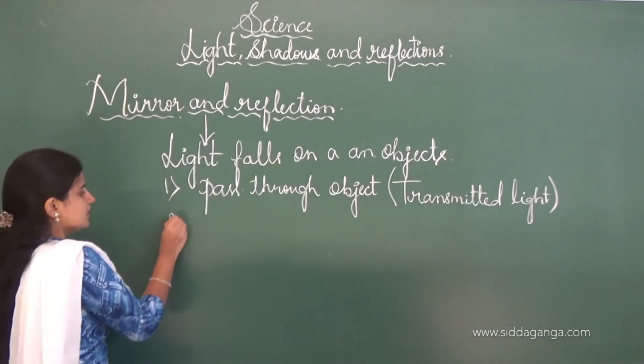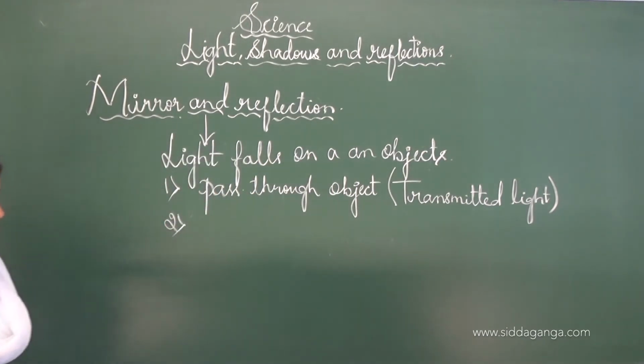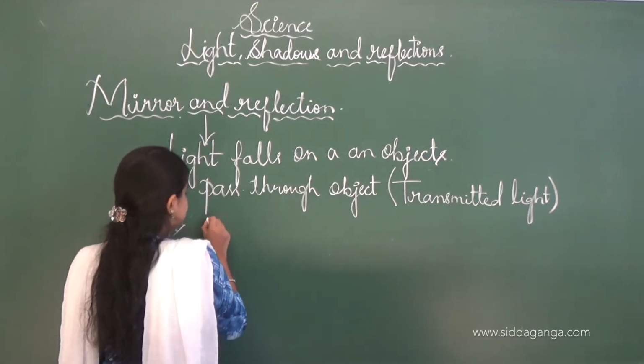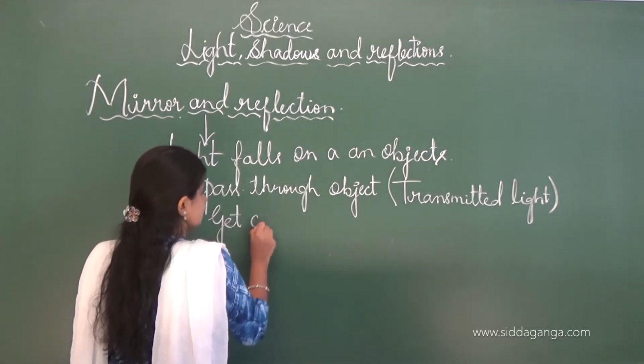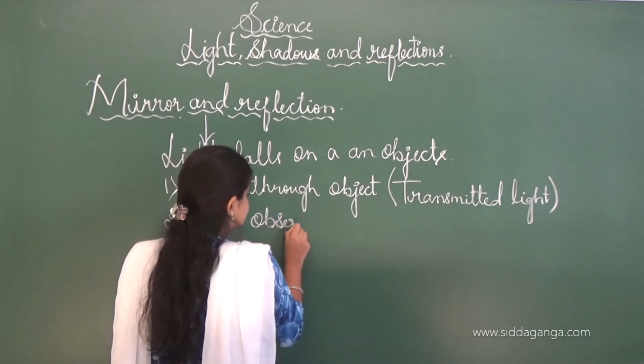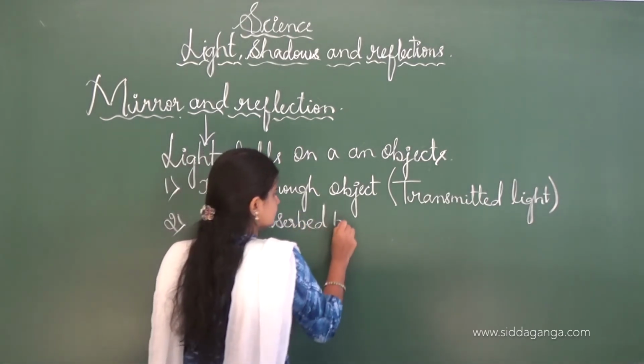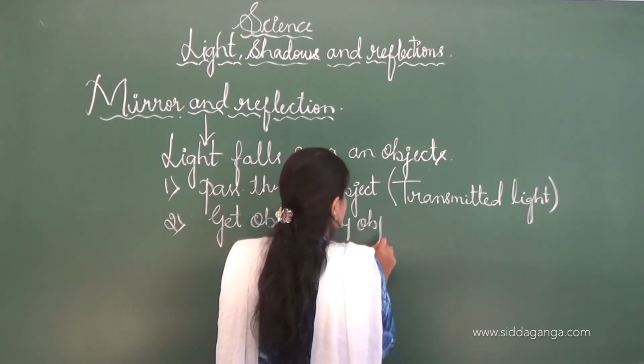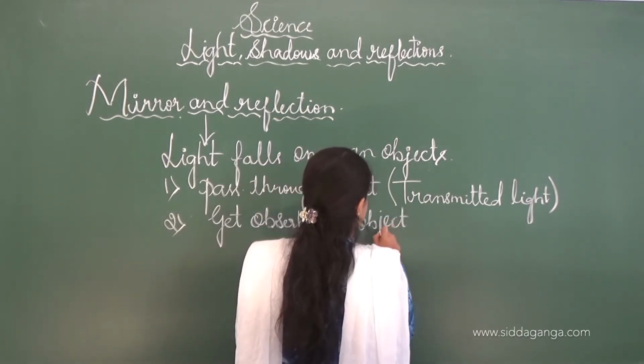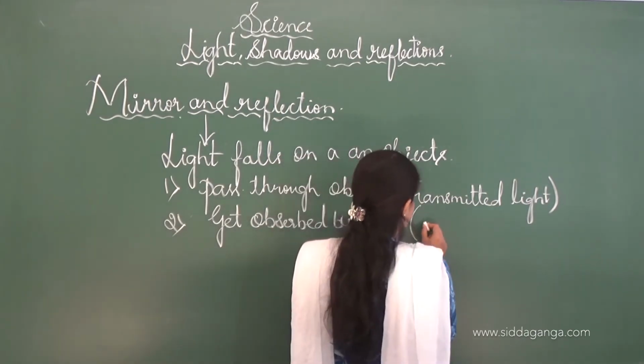The second one is if the light gets absorbed by an object, then it is called absorbed light.